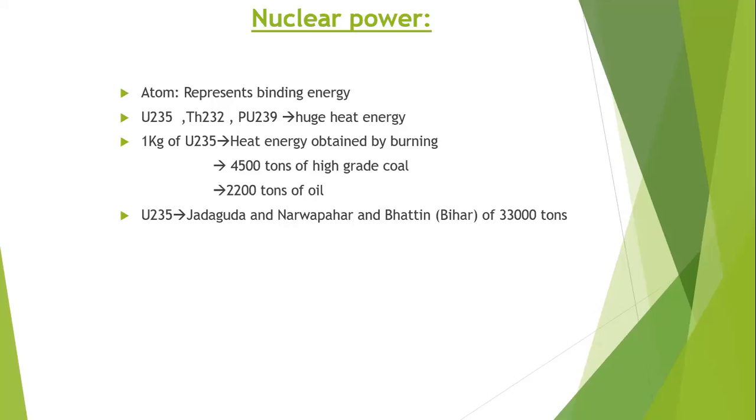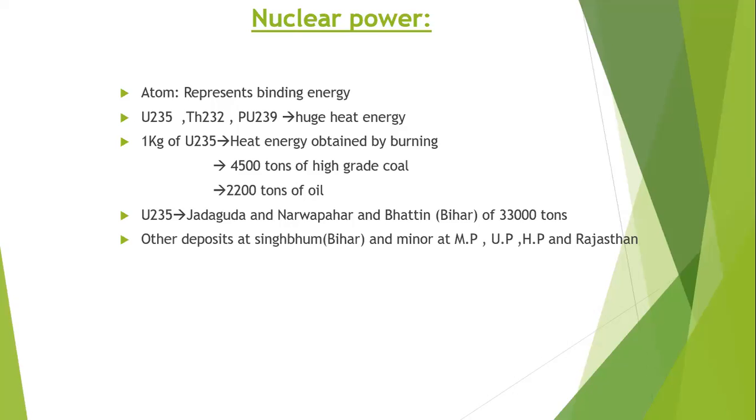Where is uranium located? At Jadaguda and Narva, located at Batin in Bihar. About 33,000 tons of uranium can be found in these two locations. Other deposits are also there in Bihar, Singhbhum, and minor deposits can be found in Madhya Pradesh, Uttar Pradesh, Himachal Pradesh, and Rajasthan. These are all in the exploratory stage. Exploratory means they are about to be used.